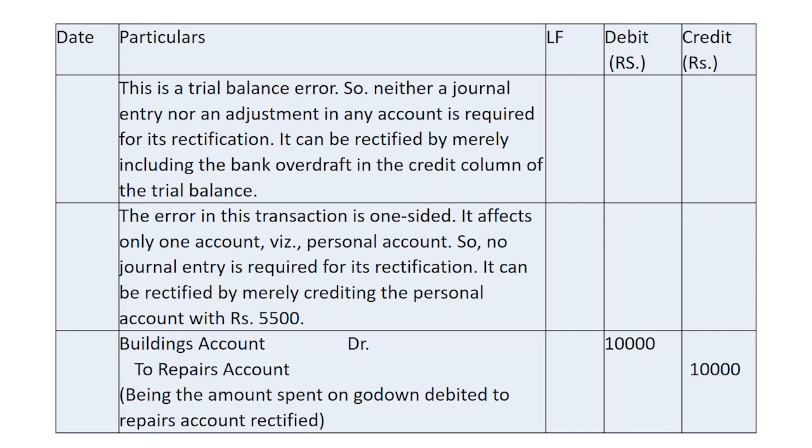The next error is about the expenses spent for extension of the godown, which should have been debited to buildings account.